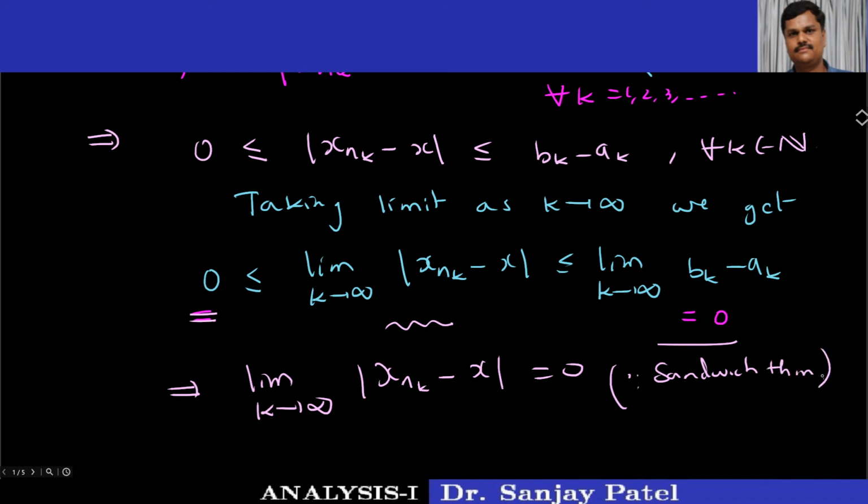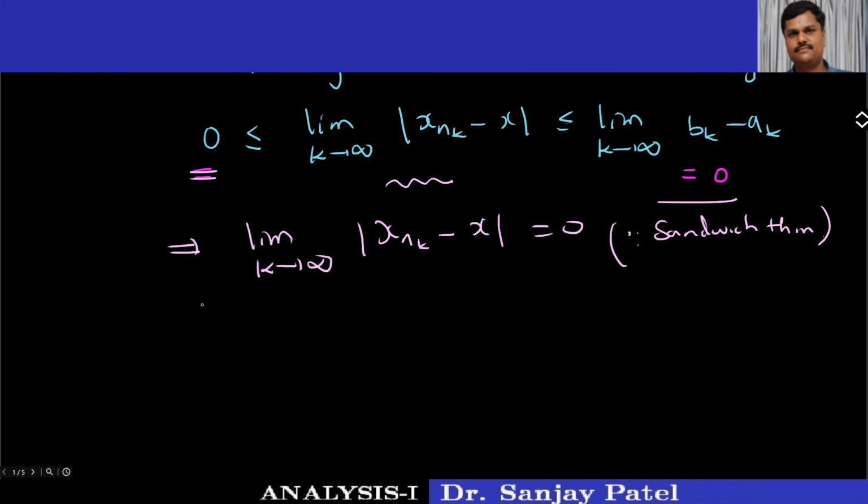If the limit as k tends to infinity of mod of the sequence is 0, I can remove the modulus sign and write limit k tends to infinity xnk minus x is equal to 0. By the result that whenever mod of xn tends to 0, xn also tends to 0, which we have proved.